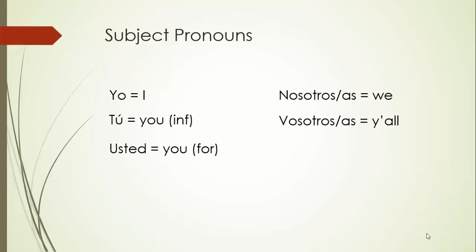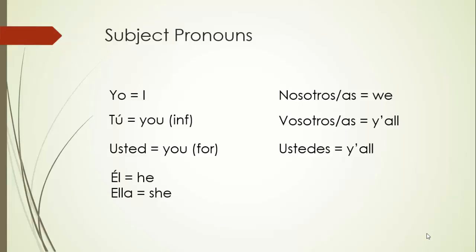What's the plural of usted? Ustedes. Ustedes is what most people use for y'all, even if it's just a group of friends, because remember, only in Spain they use vosotros. So, ustedes is usually abbreviated Uds.